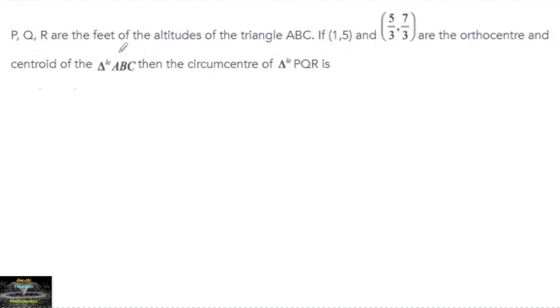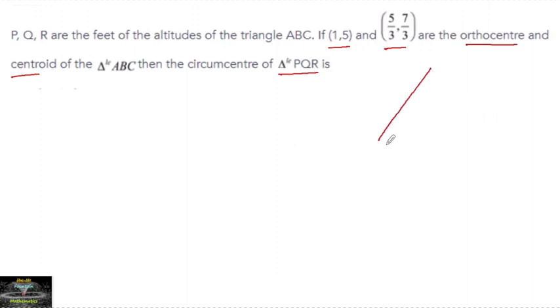P, Q, R are the feet of the altitudes of the triangle ABC. If (1, 5) and (5/3, 7/3) are the orthocenter and centroid respectively of triangle ABC, then the circumcenter of triangle PQR is. So what is given in the question?